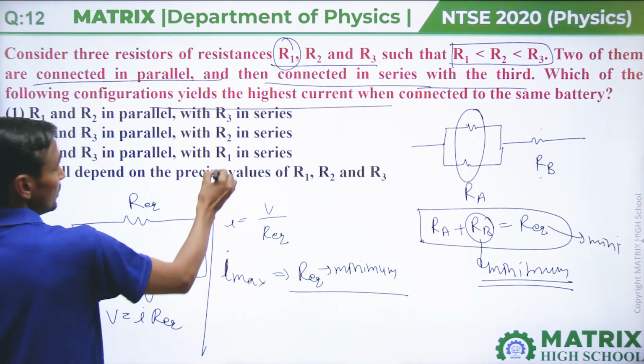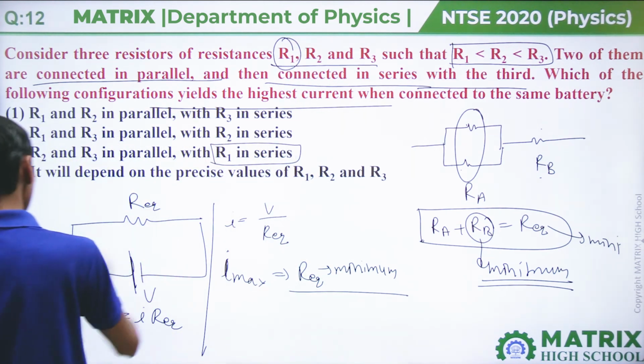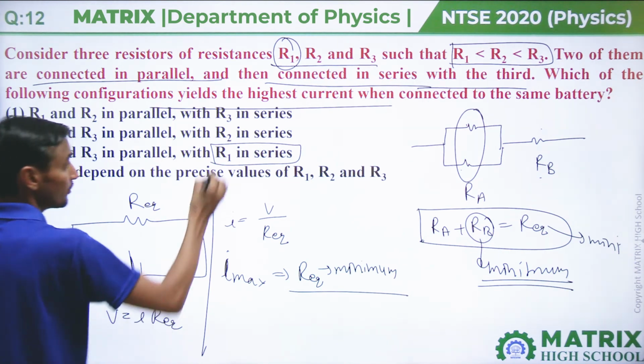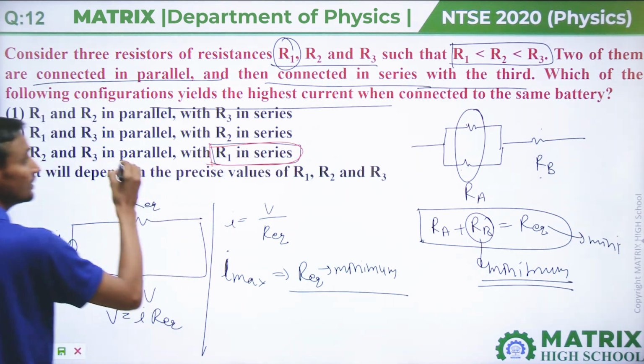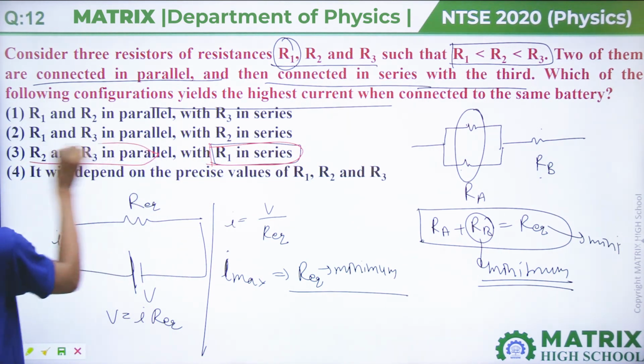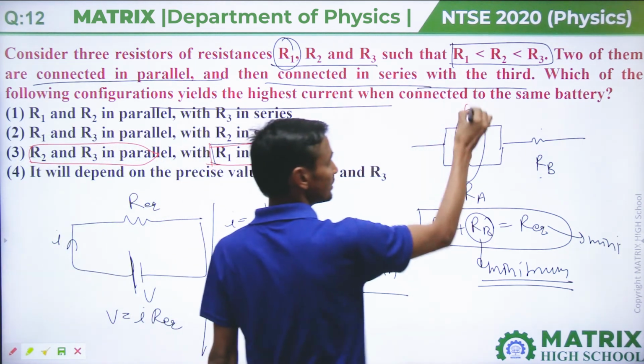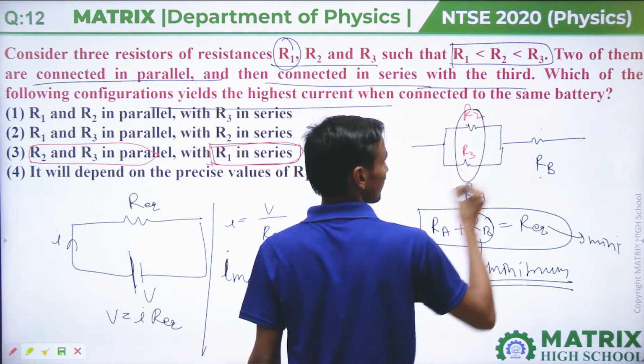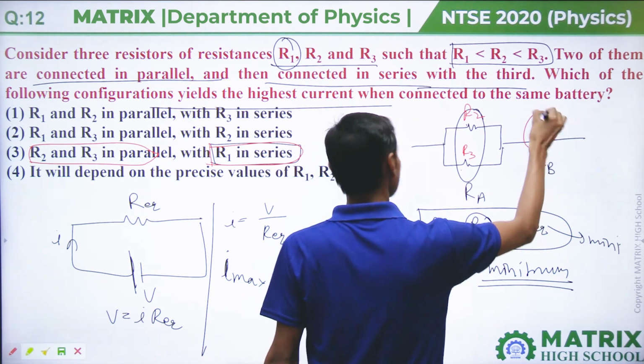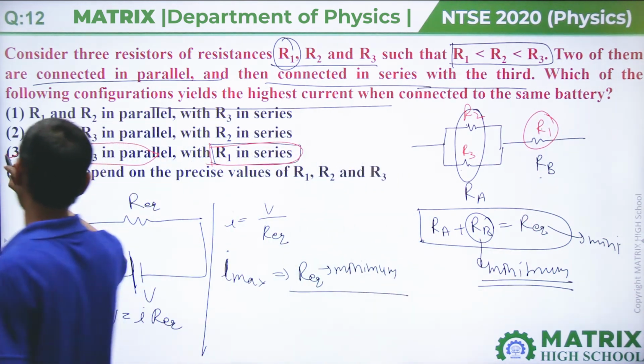So R1 should be in series, then the current will be maximum. So R1 is in series, then R2 and R3 will come in parallel. So this resistance R2 and R3 will be parallel, and R1 will come in series. So the third answer will be correct.